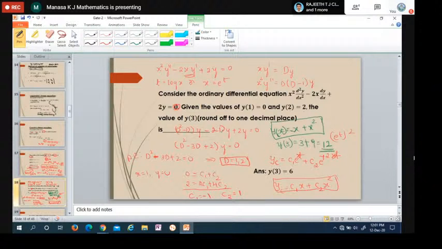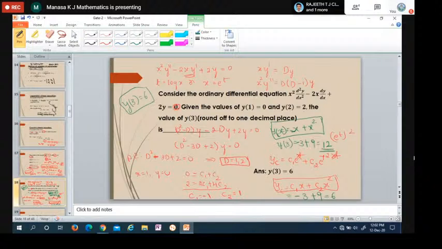Oh, sorry, this is minus 3. There is minus x because c1 is minus 1, there is no plus. Minus 3 plus 3 square is 9. 9 minus 3 is 6. Therefore, the final answer y of 3 is 6. They have given y of 1 as 0, y of 2 as 2, and we have to find out y of 3, and y of 3 is 6.